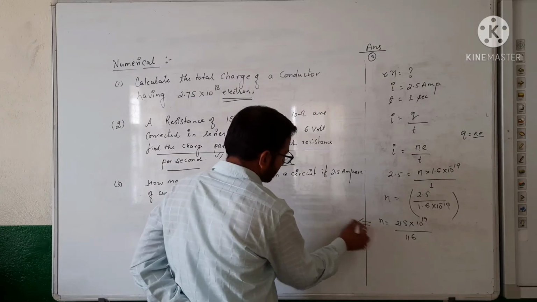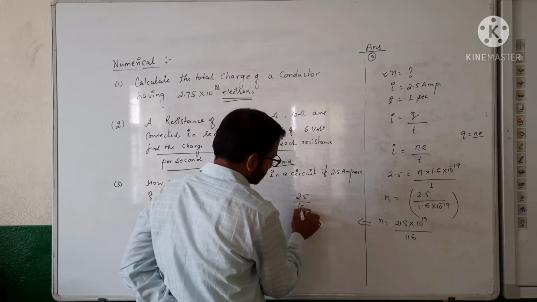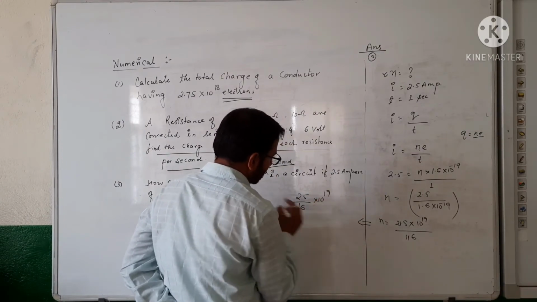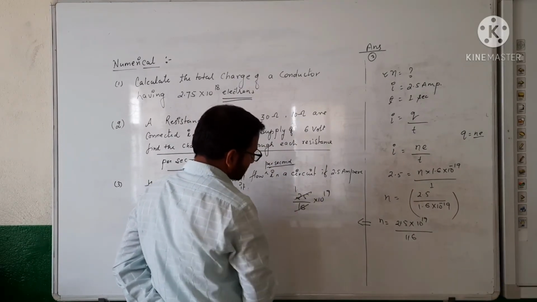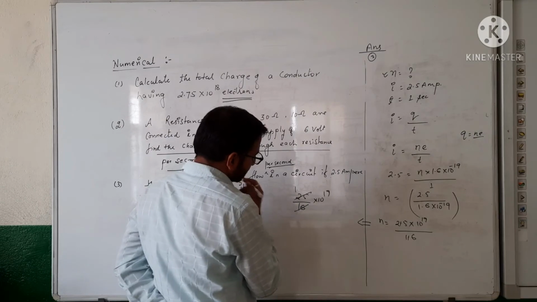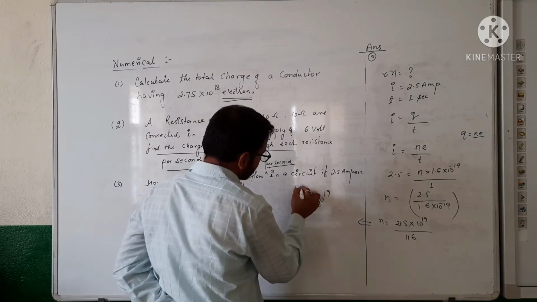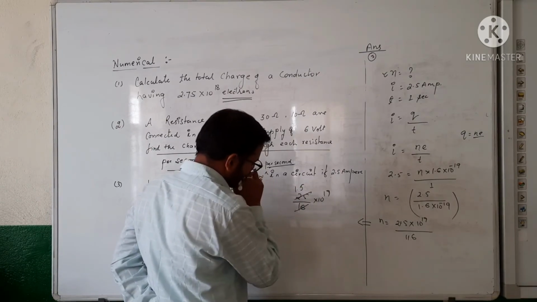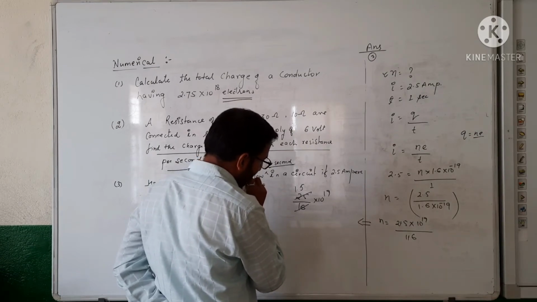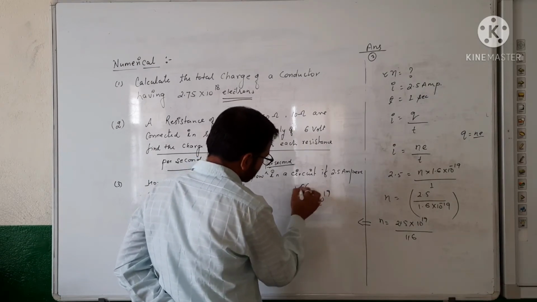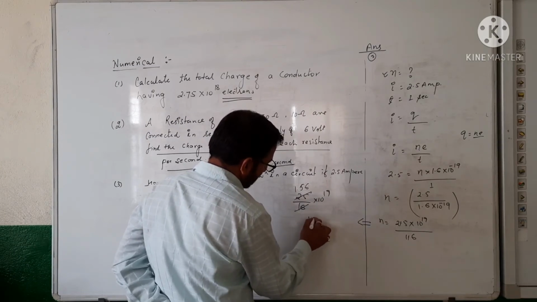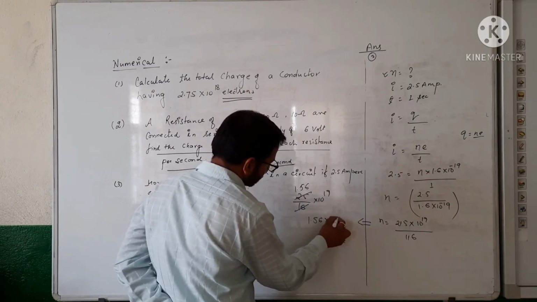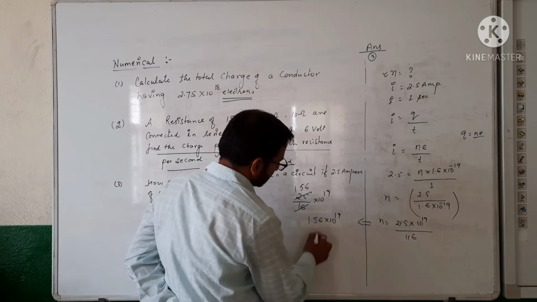So it will come here 25 upon 16 into 10 raised to the power 19. 16 into 1 is 16, 9, 90, 16 into 5 is 80, 10, 100, 16 into 6 is 96. So here the value is 1.56 into 10 raised to the power 19